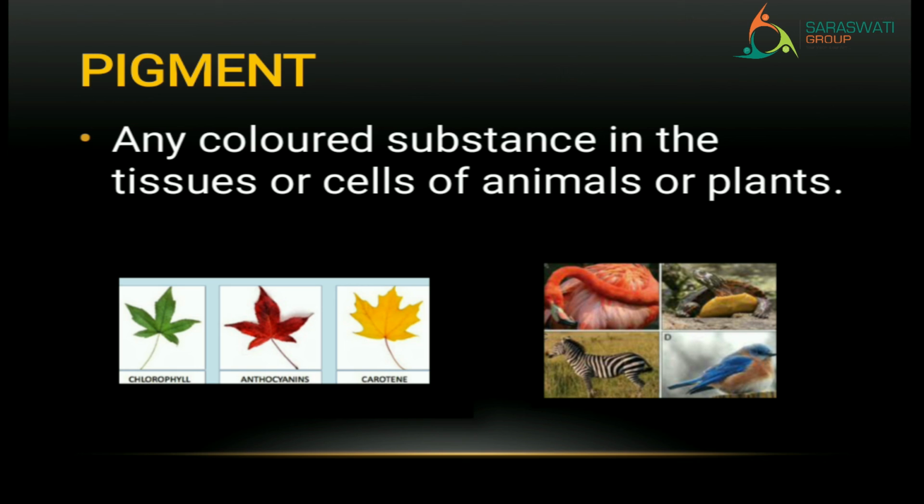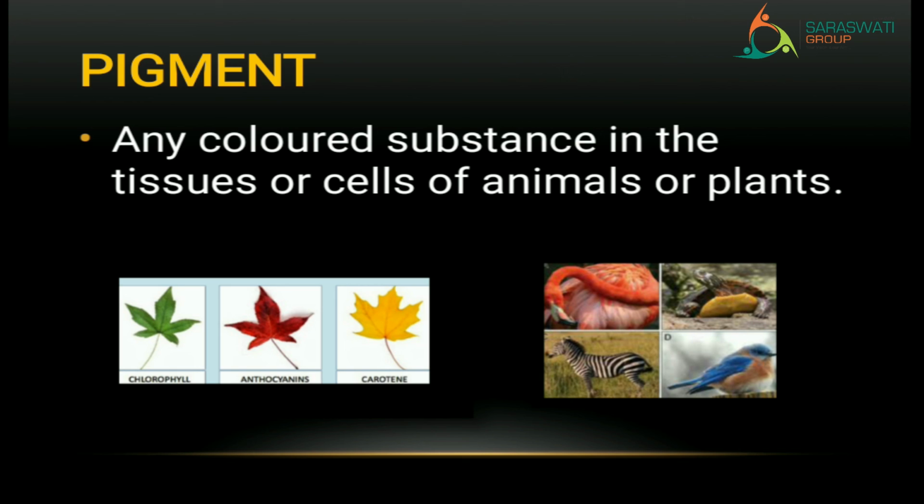You can see here there are 4 different animals, including one bird. They all have different colors. That is just because of the pigment present in their body. All the animals and birds and of course plants have differently colored pigments. It is not similar to each other.